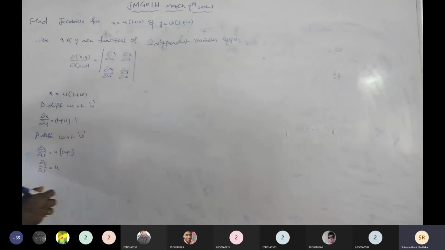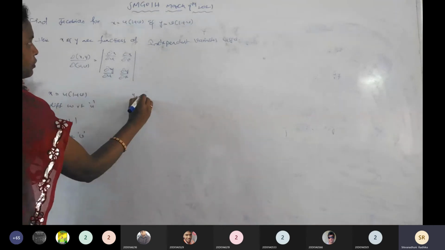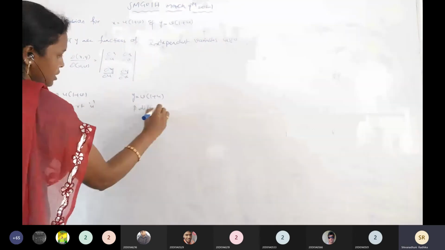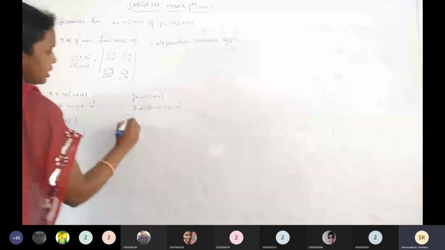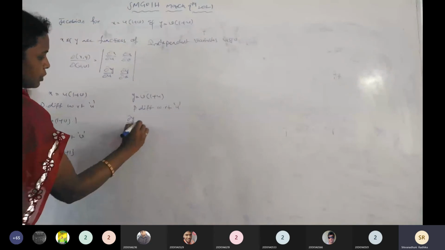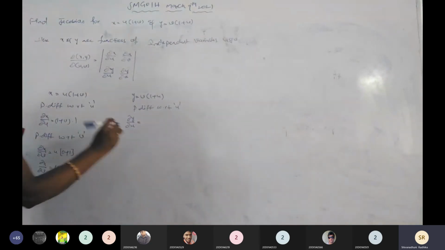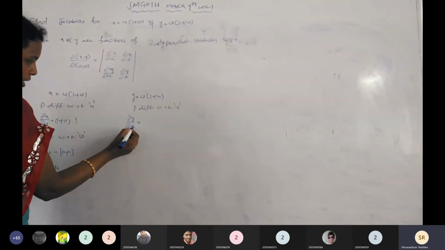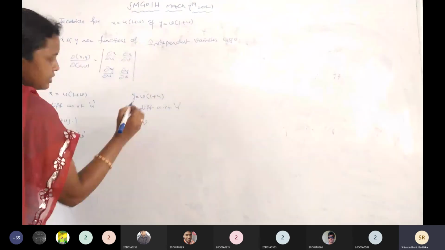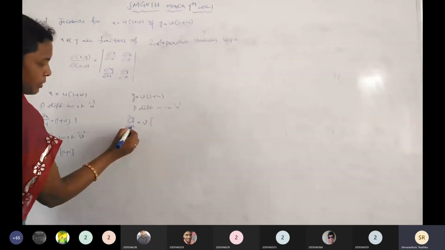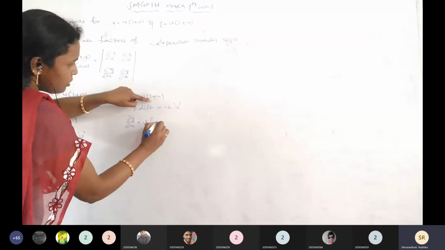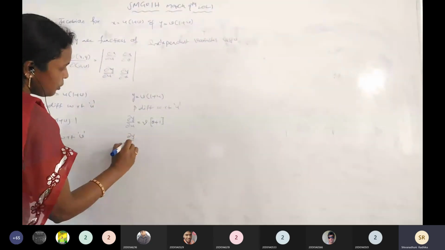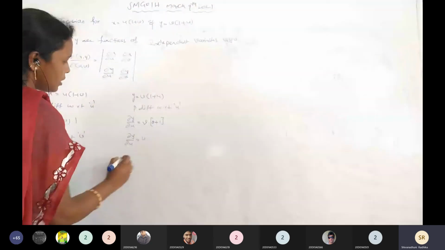Is it clear? Then go for the second function. What is the second function? y equals v into 1 plus u. Partially differentiating with respect to u first: dou y by dou u. Here u is the independent variable, then v is the constant. 1 plus u differentiated with respect to u is 1, since 1 differentiated is 0 and u differentiated is 1. Dou y by dou u equals v only.